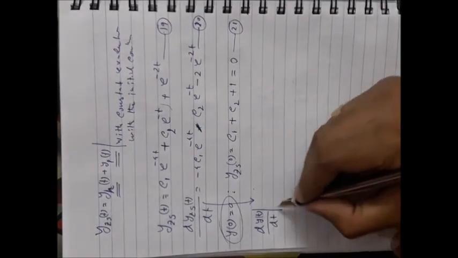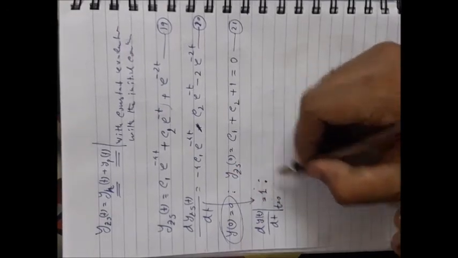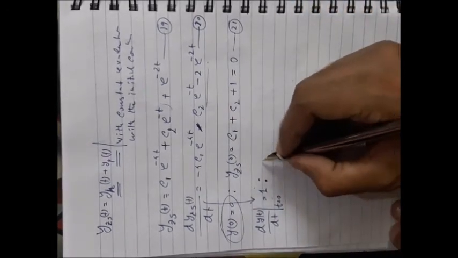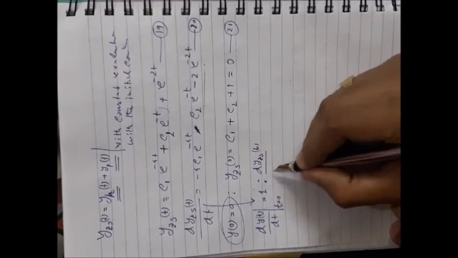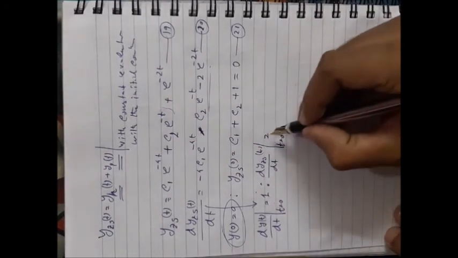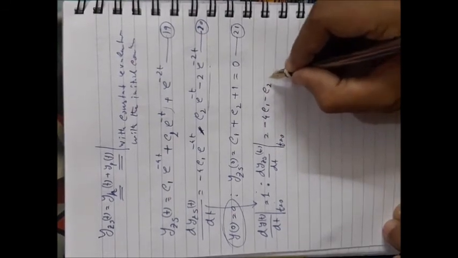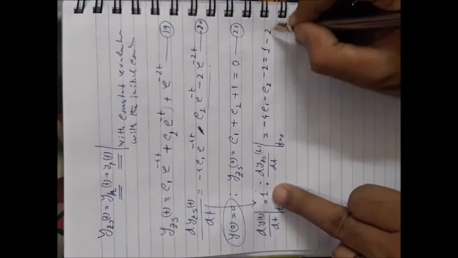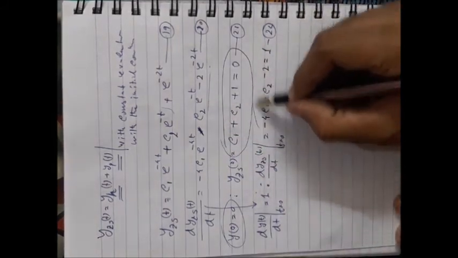And now use this one here, and your initial condition was dy/dt at t equal to 0 should be equal to 1. If you put that, you already have dy/dt here, and put all t equal to 0 here. You will obtain minus 4c1 minus c2 minus 2, that should be equal to 1, which is given as the initial condition. Equation number 22. Now this one is one equation, this one is another equation.